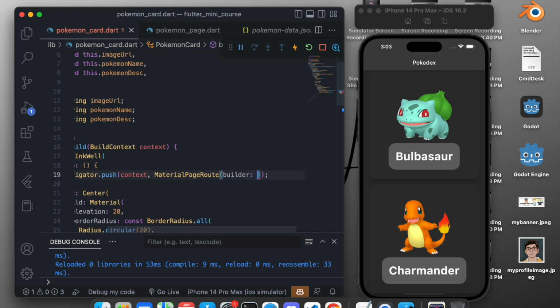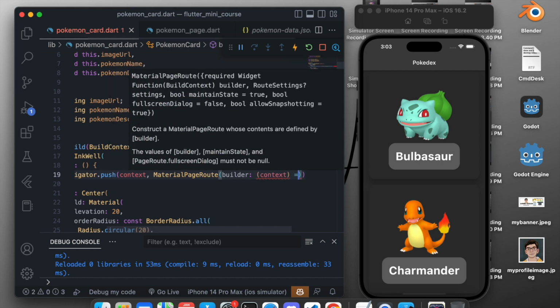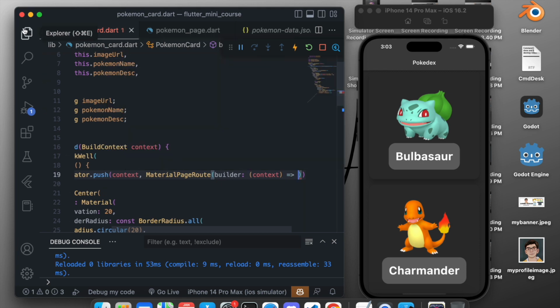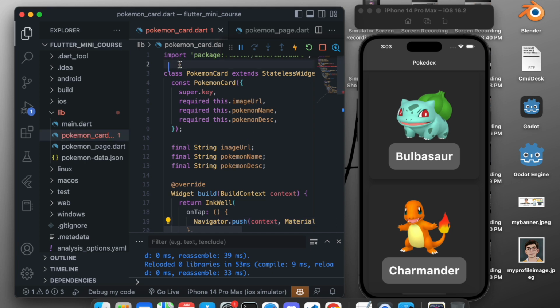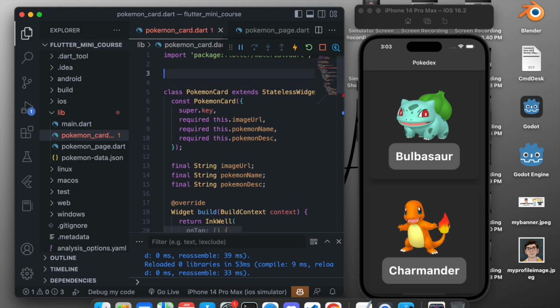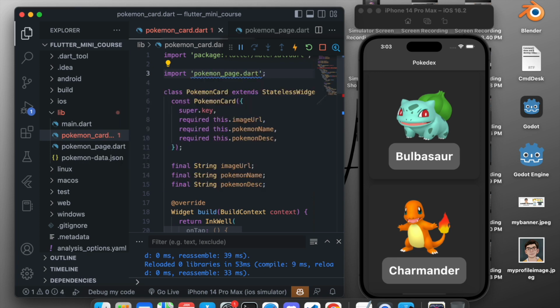Okay, now we want to pass a builder. The builder is a function. First we will pass a context, and then we want to give a page. In this case, our page is Pokemon page. To go to that page, first of all we will need to import it. So import Pokemon page dot file.